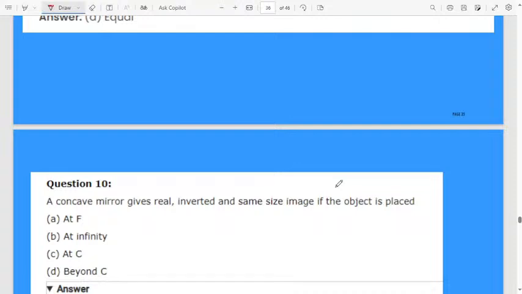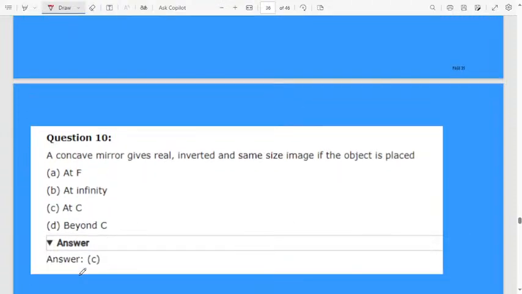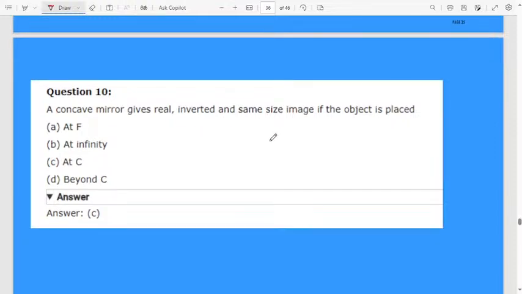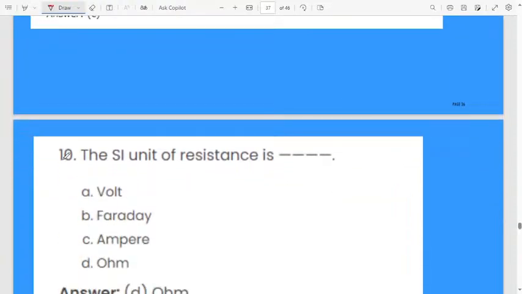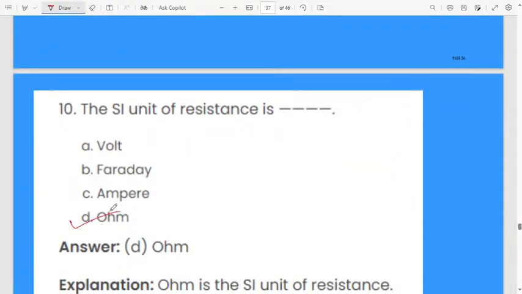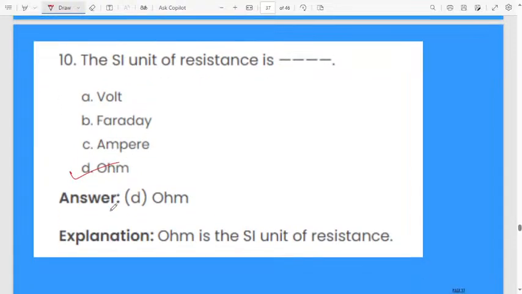A concave mirror gives a real, inverted, same size image if the object is placed, first option at F, second option at infinity, third one at C, fourth one beyond C. A concave mirror gives a real inverted same size image, option C, at C. At C means at the center of curvature. Remember. Next question, the SI unit of resistance is ohm. Directly I will tell. The SI unit of resistance is ohm.